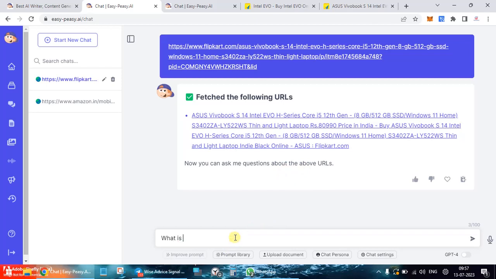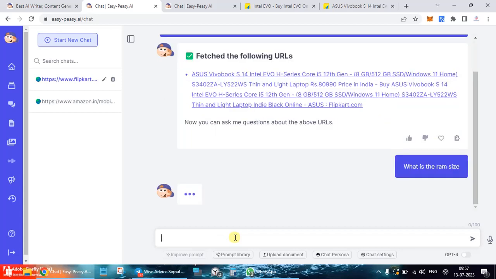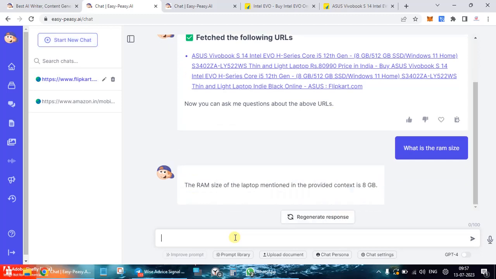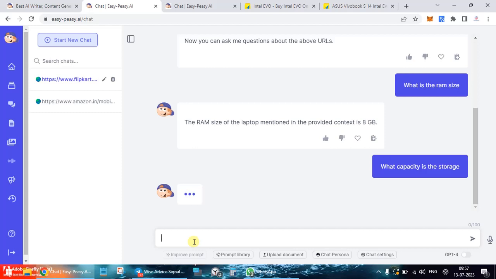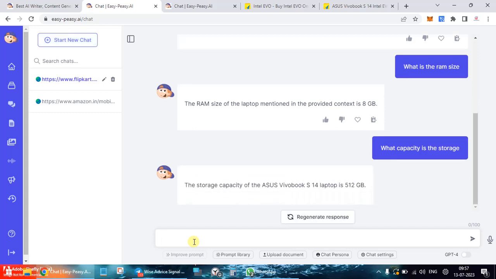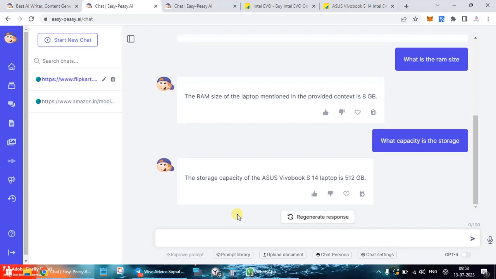What is the RAM size? Cool, it mentions here 8 GB. And what is the storage capacity? 512 GB SSD.